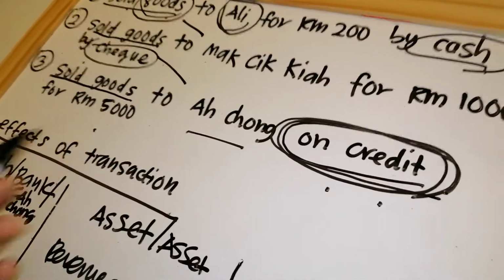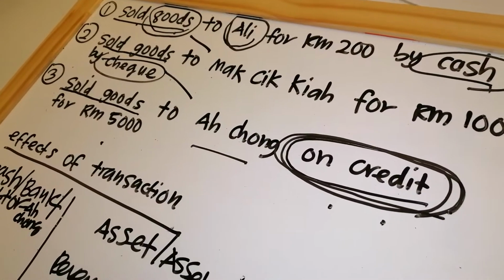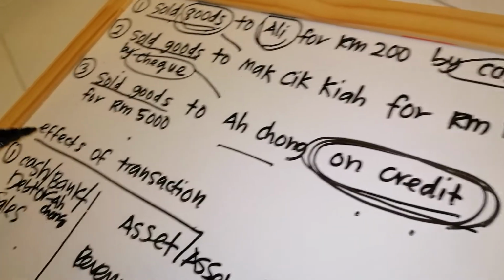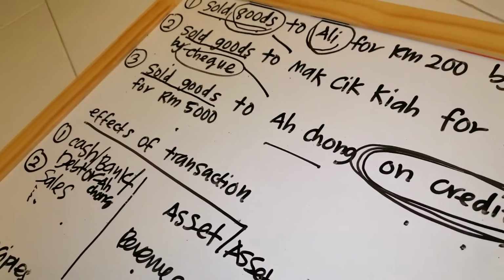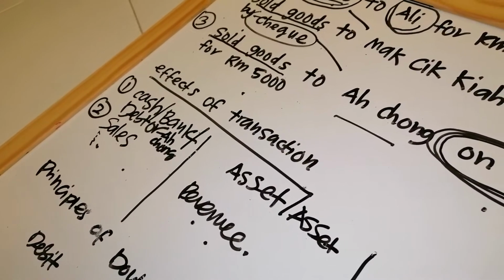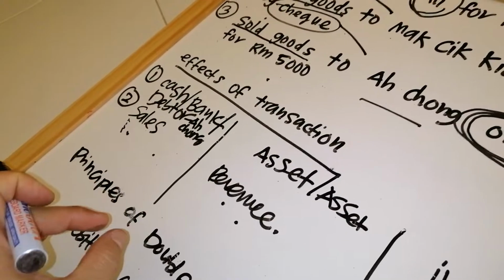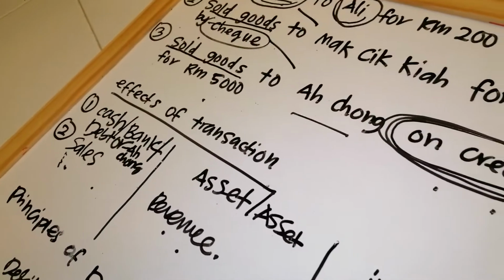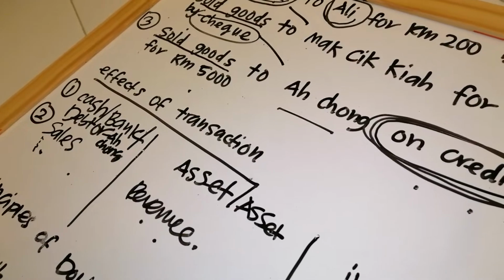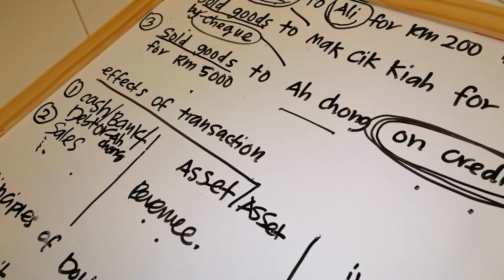So if you have another transaction, sold goods to Mutu, for example, you need to put here debtor dash Mutu. When you prepare the T account, the ledger, the T account name is debtor dash Mutu account. You cannot combine their debts in one account. Okay?